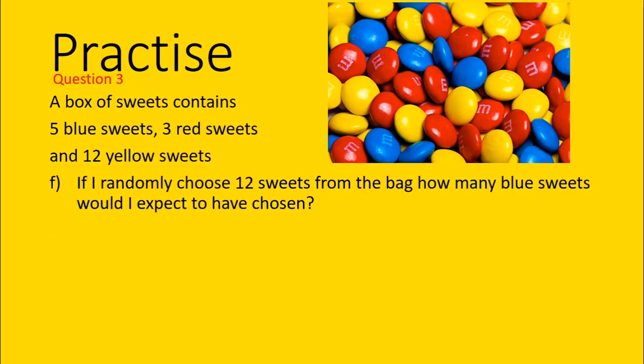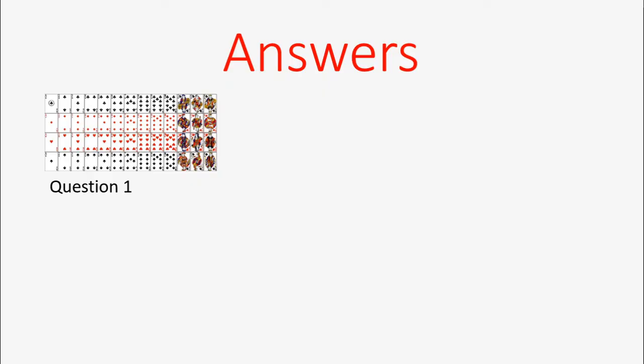Now continuing with this, what if I randomly chose 12 sweets now from this bag? How many blue sweets would I expect to have chosen? Remember, there are 5 blue sweets, 3 red sweets, and 12 yellow sweets. How many blue sweets do we expect? Remember the notation, expectation, capital E, and then in brackets, the event, blue. Okay, I hope you've hit pause to work these through, because here come the answers.